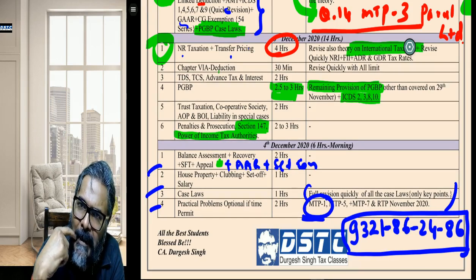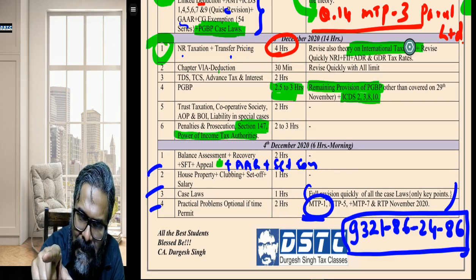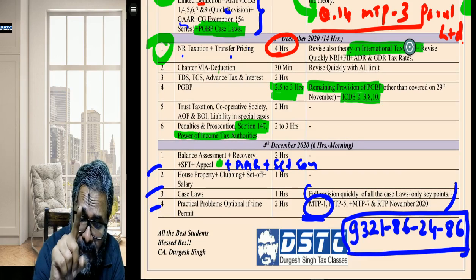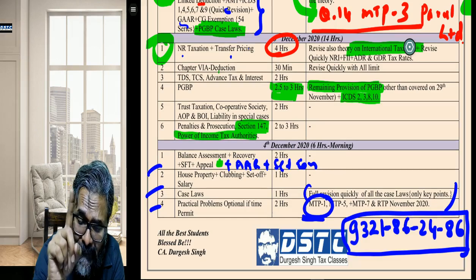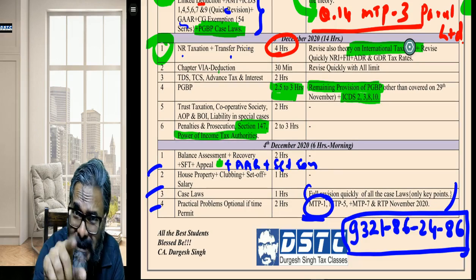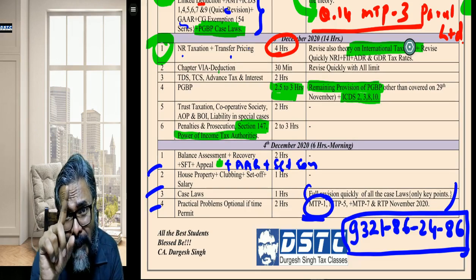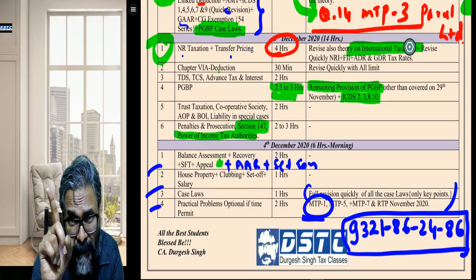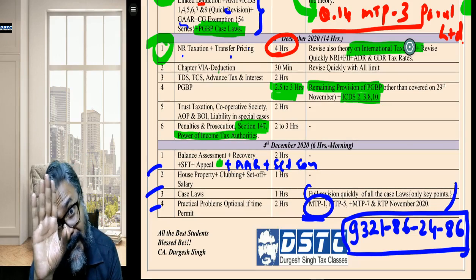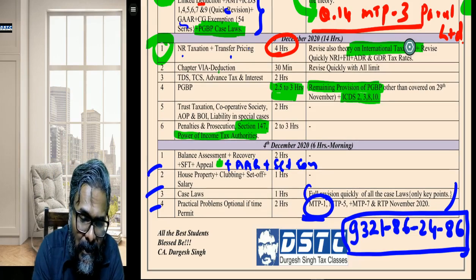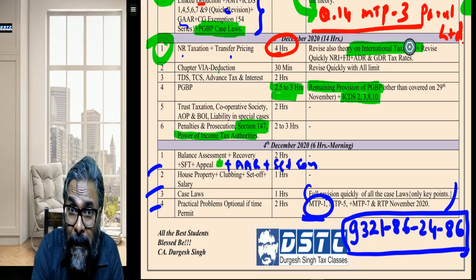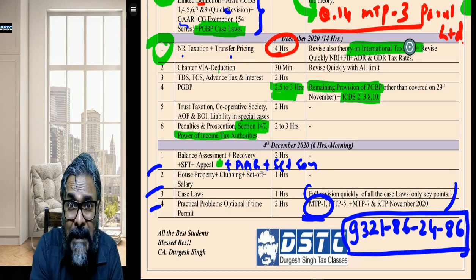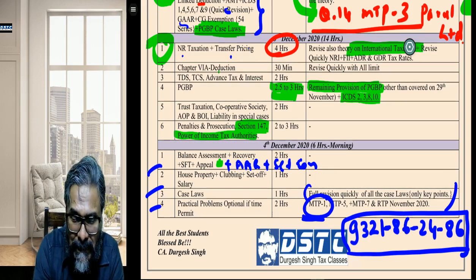Yes, if you're talking about the MMR of the AOP BOI, there it is, this one. If you're talking about the exit tax, Vishu Patel, 34.944, the answer is yes, because you charge 12%. But if you talk about MMR of AOP BOI, then it is 42 point something. Why? Because you take the surcharge of 37% over there in AOP BOI MMR. But if it is the exit tax MMR, then it is 34 point something, because you take 12%.